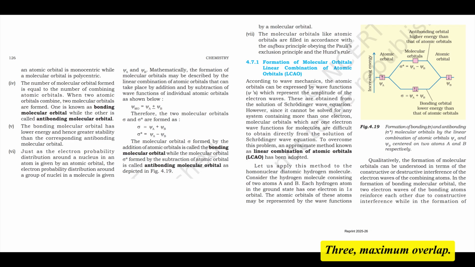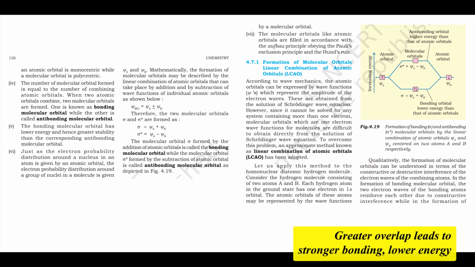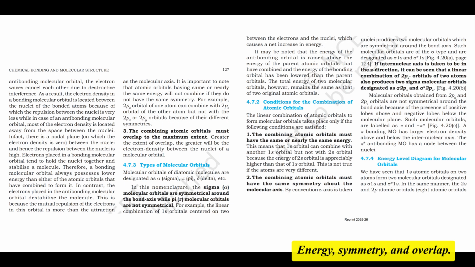3. Maximum overlap. The extent of overlap between the atomic orbitals must be significant. Greater overlap leads to stronger bonding, lower energy BMO, and stronger antibonding, higher energy ABMO. Okay, energy, symmetry, and overlap.